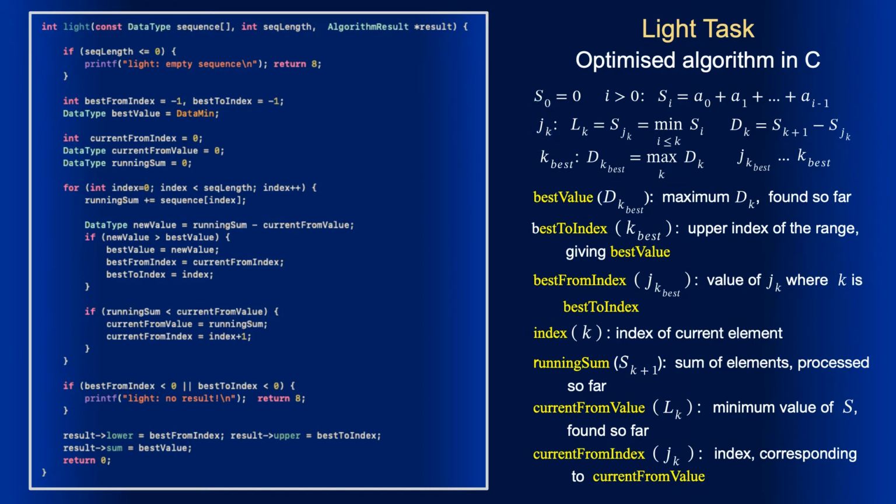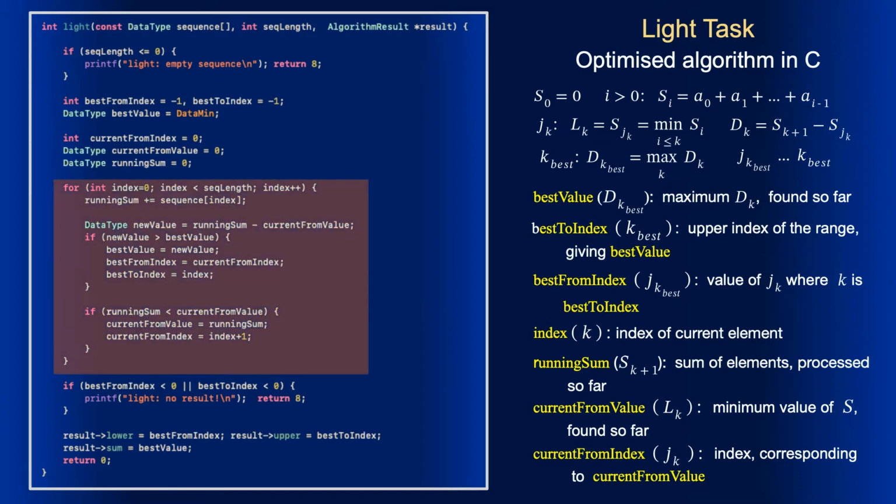This is the index corresponding to the minimum running sum. At start, the current from value is 0, corresponding to S0, and the current from index is 0 accordingly. Current from value and current from index are updated each time when the running sum is less than current from value.